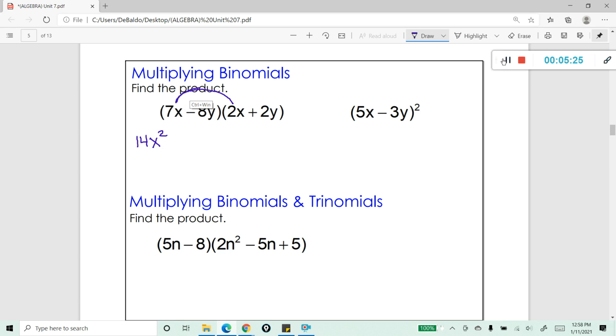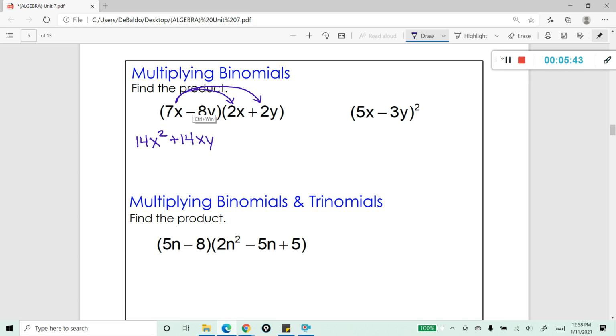Outside is going to be 7x times, see here, 2y. So this term is going to look like this. It's going to be positive 14, and then I'm going to write xy. xy is its own type of term.